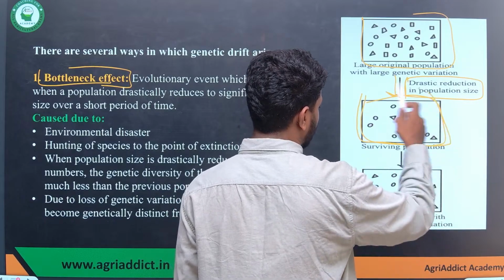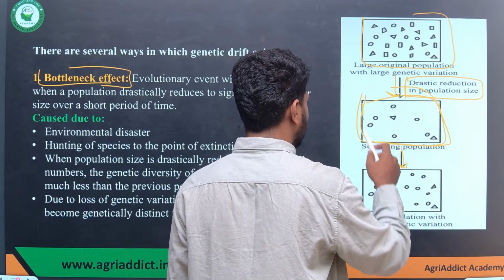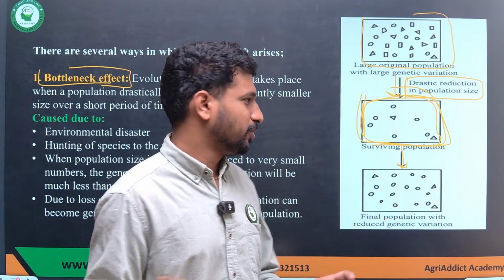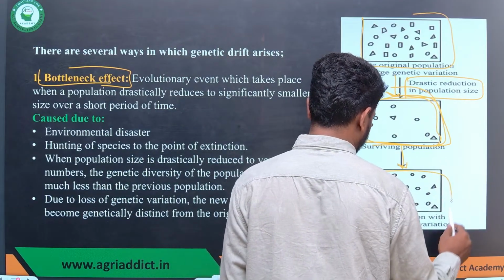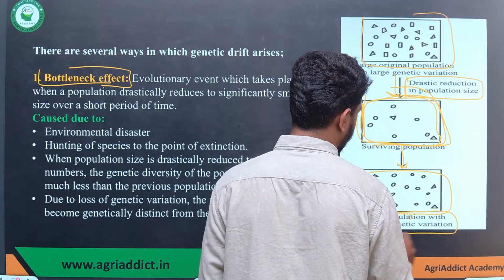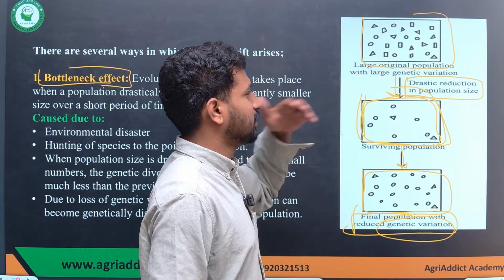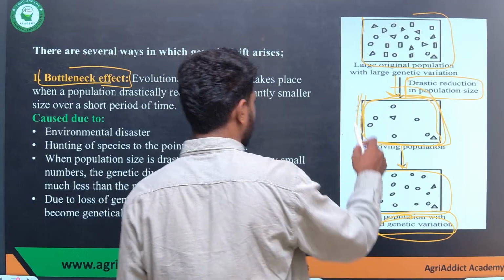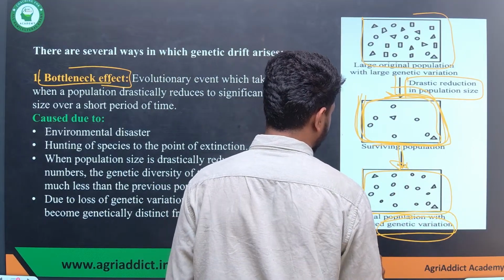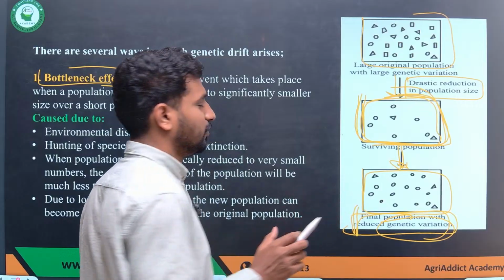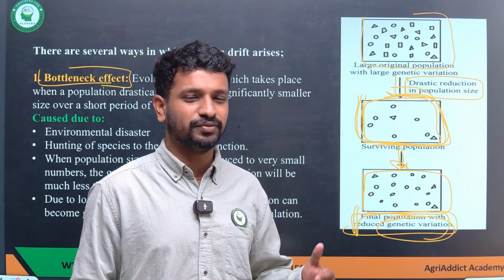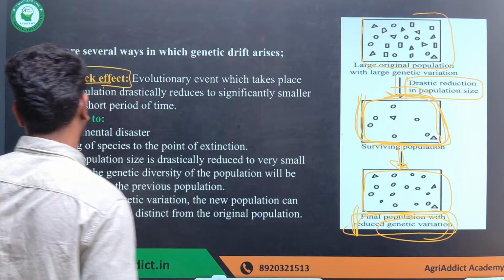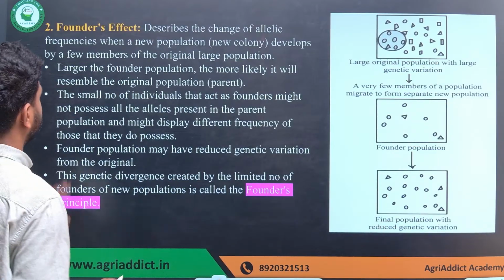This surviving population, the alleles which are present by chance in the surviving population, will be fixed, and the final population will have reduced genetic variation. Whatever variation was present in the original population is reduced now, and the alleles present in this reduced population will be fixed. This is one way of explaining genetic drift and how it affects the population. Okay, and the next one, the founder effect.